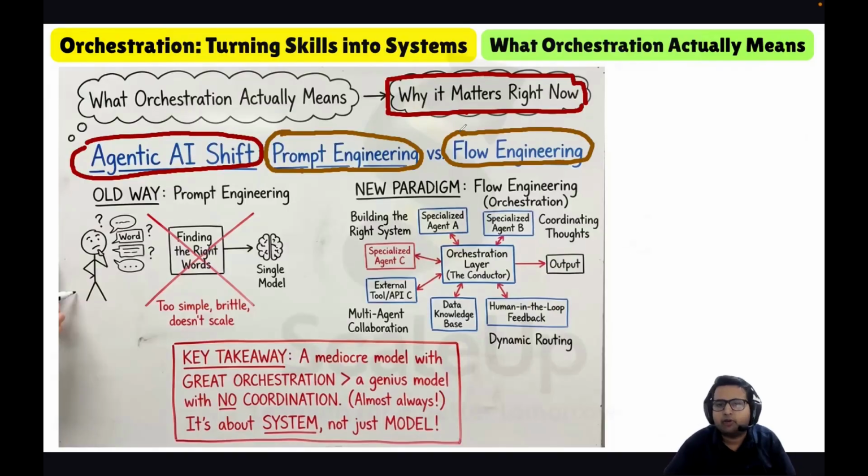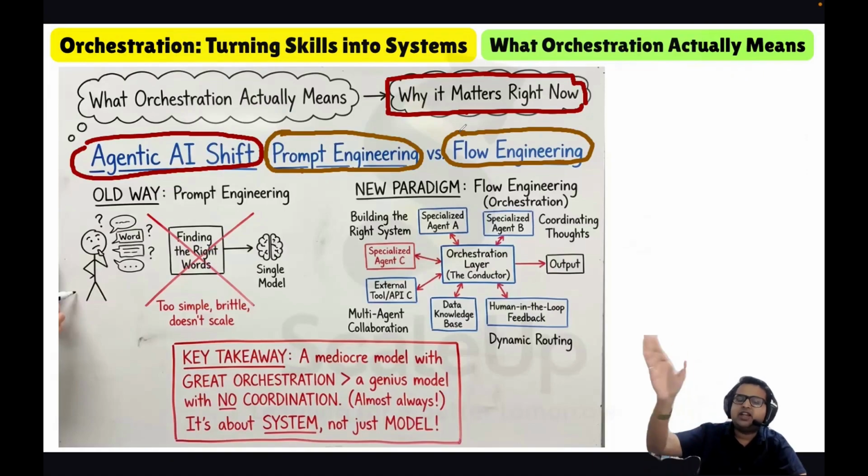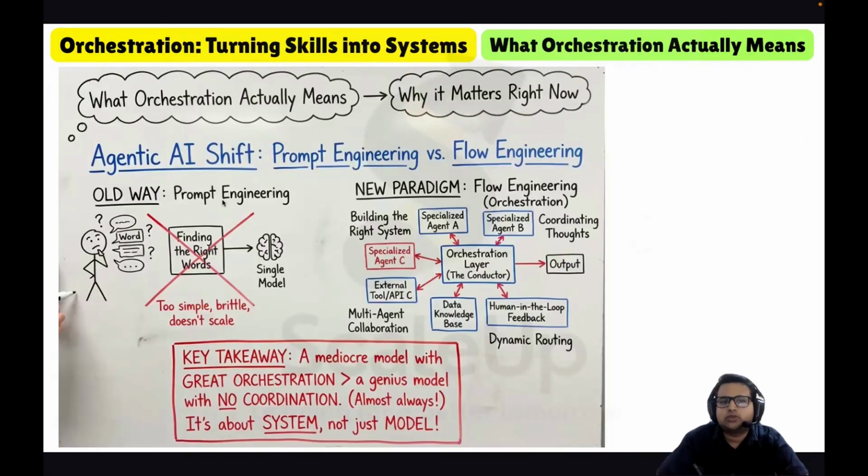Because we are shifting from prompt engineering to flow engineering, we can realize the importance of orchestration: the world of agentic AI is focusing on building the right orchestration, which clearly indicates its importance.